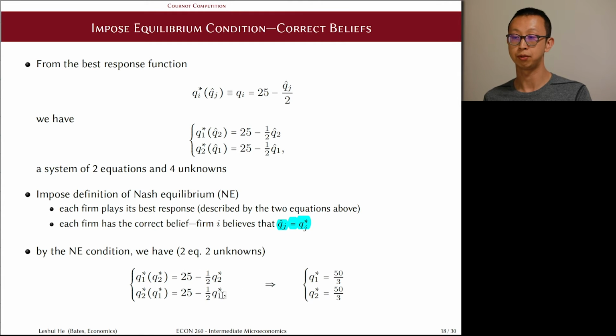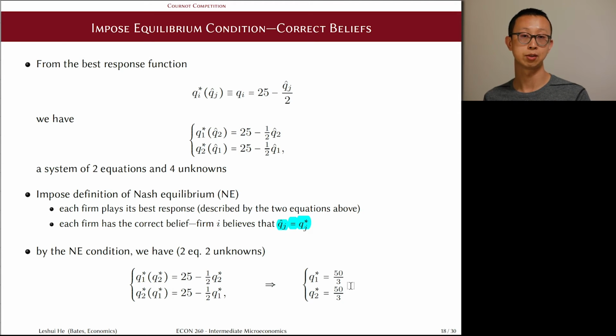By solving this pair of equations, we can find these two solutions where firm 1 and firm 2 both produce exactly the same amount, 1/3 of 50 units of good. And this is our Nash equilibrium. In other words, by using Nash equilibrium, we identified one unique outcome out of all possible outcomes of this model. This is an incredibly sharp prediction out of a very complicated environment.